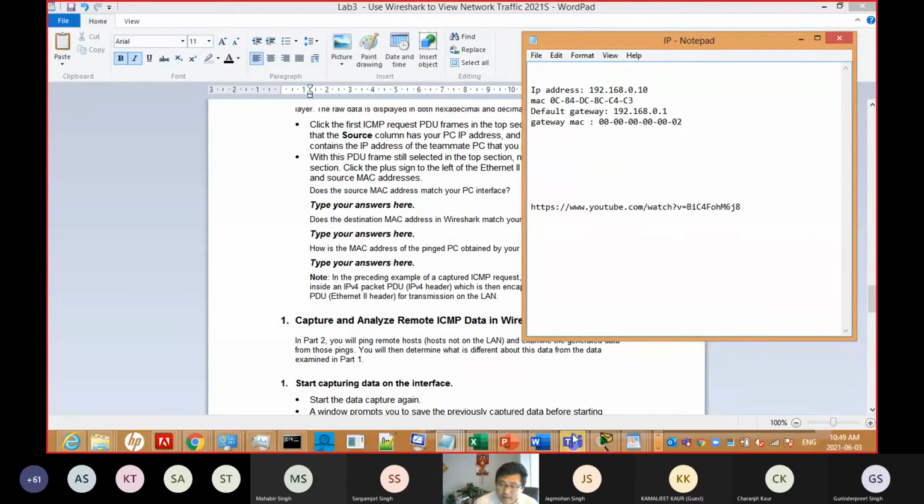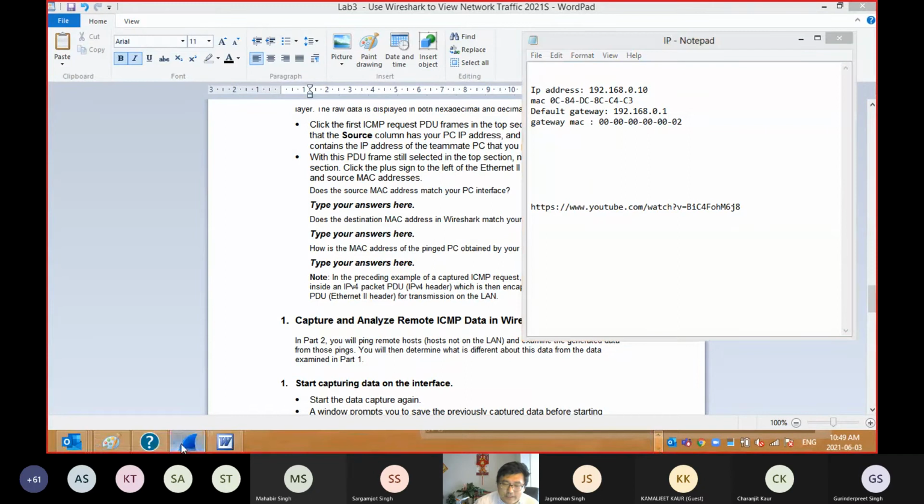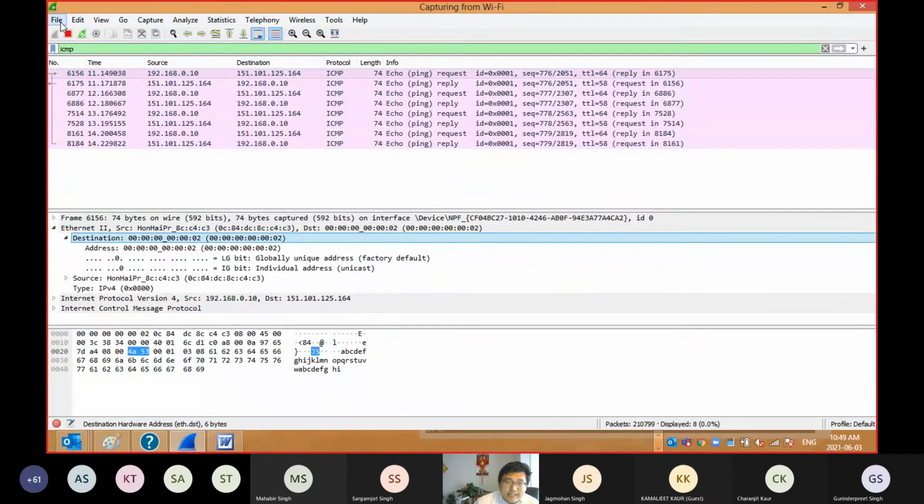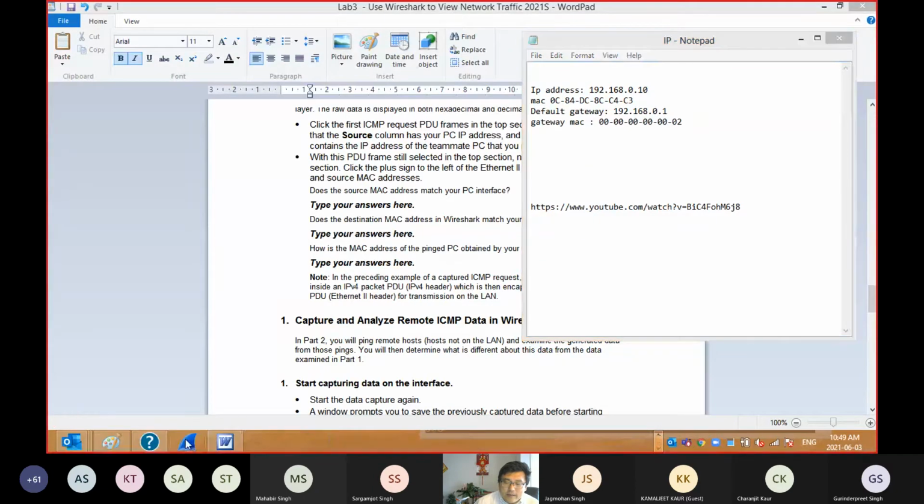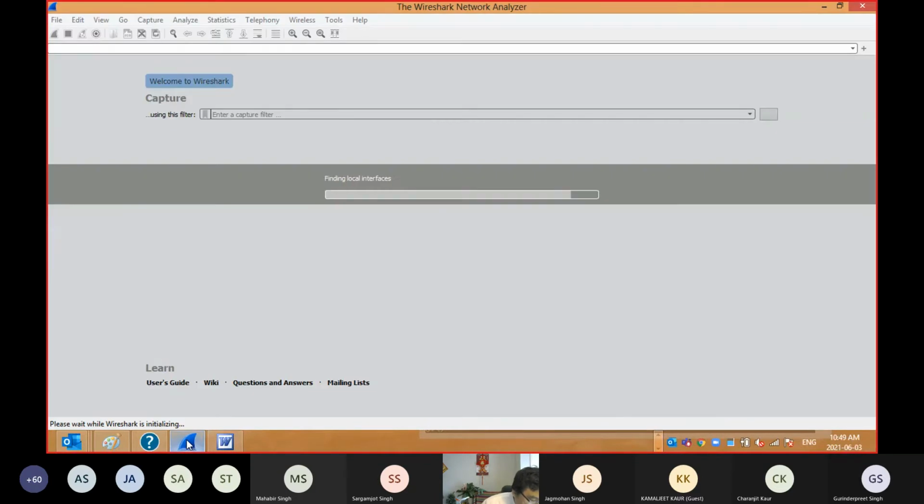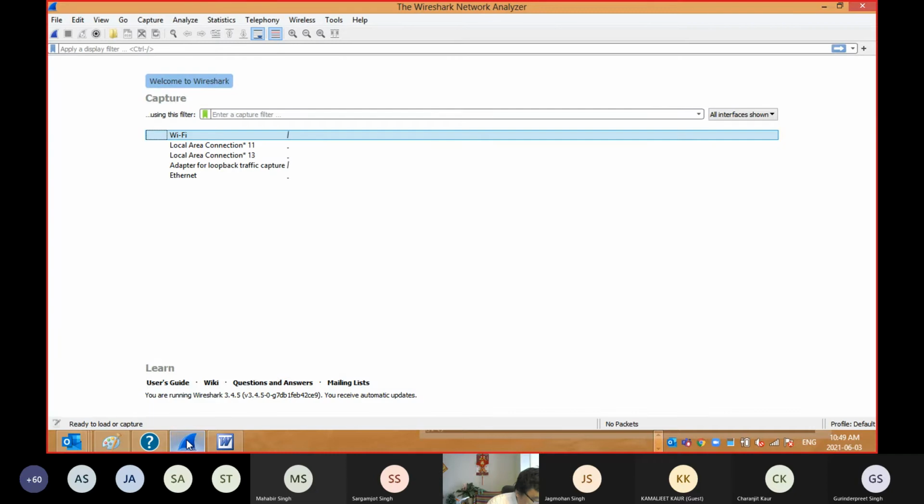What is the first step? After you finish that, the first step is to select your interface. Let me open this again. Open that and select which one is your interface. Okay, very good, but you must not ping 192.168.111, that's wrong. You must ping your local gateway.